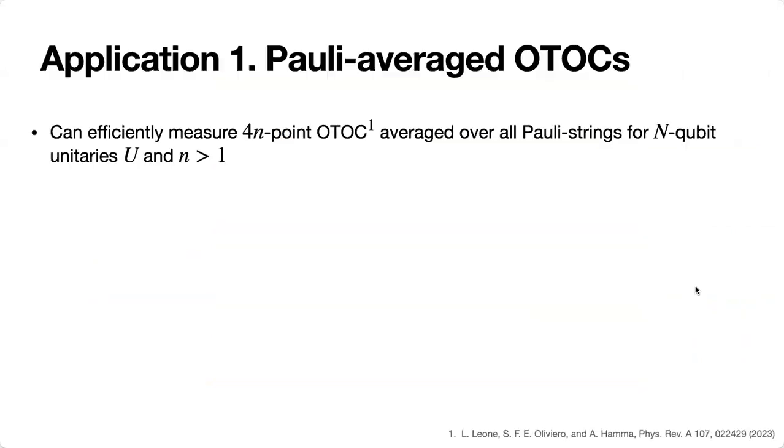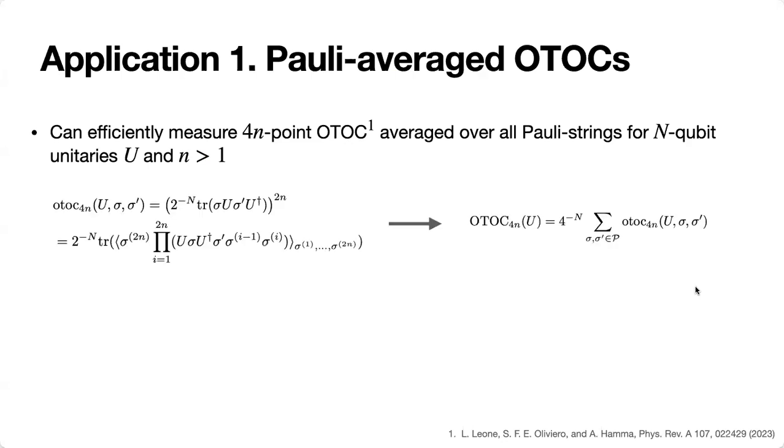Moving on to applications. The first application is on out-of-time-ordered correlators. These OTOCs describe how much the unitary U spreads information, but they're challenging to measure directly and often require an inverse of the time evolution. Using our proposed algorithm, we can now efficiently measure this average four-point OTOC, and this is expressed as such. This quantity describes the average spread over both local and global Pauli strings, but basically can be interpreted as how much our U scrambles sigma with respect to sigma prime, where sigmas are our Pauli strings.